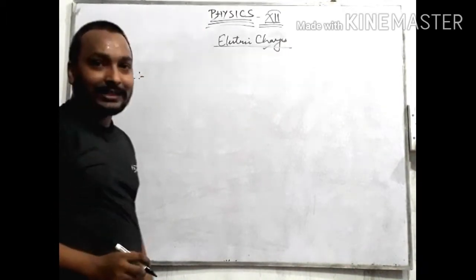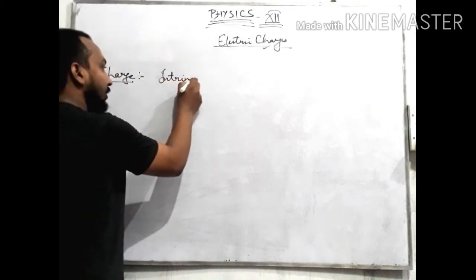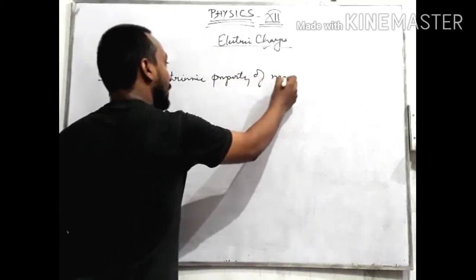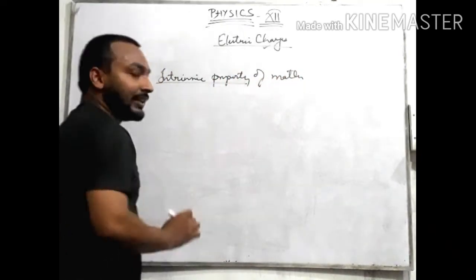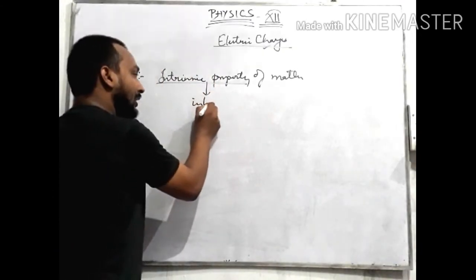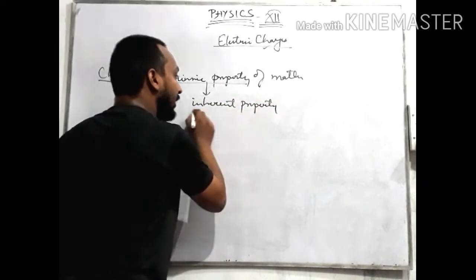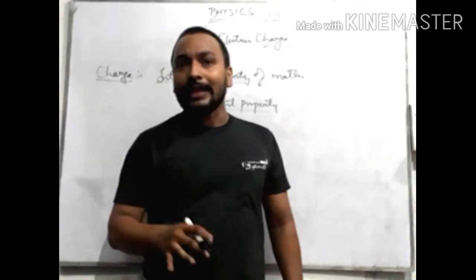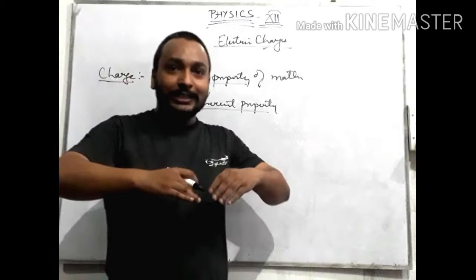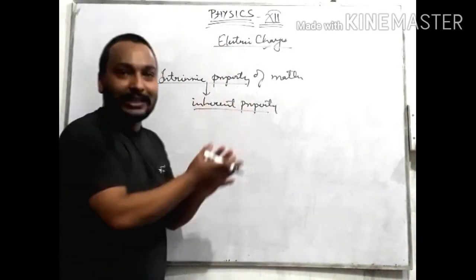Charge can be considered as the intrinsic property of matter. Now the question arises, what is an intrinsic property? In other terms, it is an inherent property. An inherent property does not need to be given from outside; it develops because of the body's own nature.